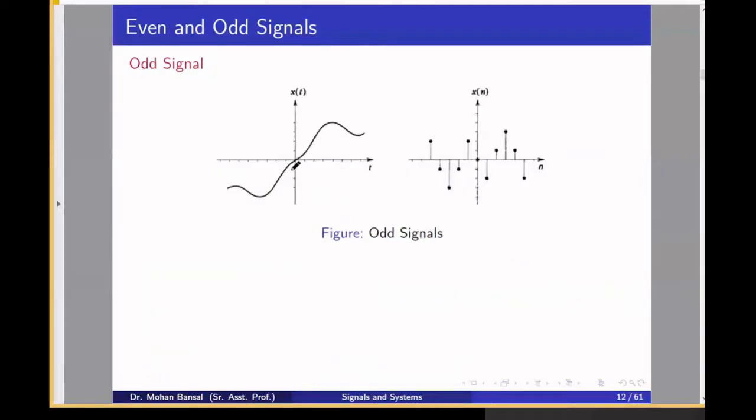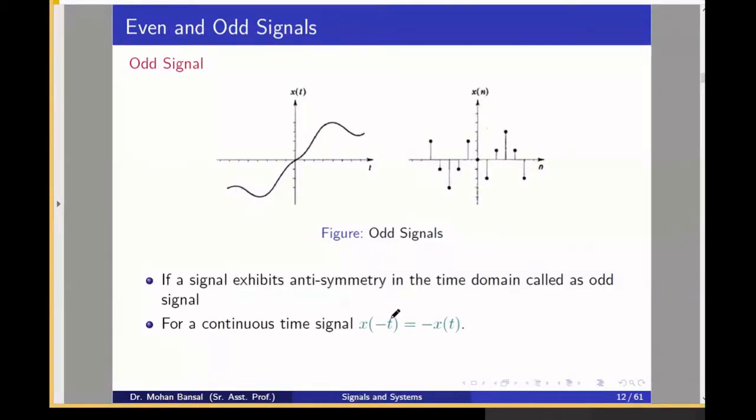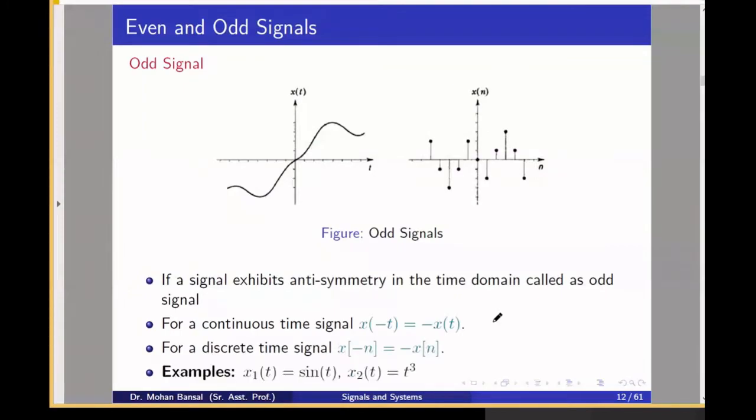Okay. Now come to the odd signal. This signal is anti-symmetric around the origin. Whatever signal we have in the first quadrant, we can see that in the third quadrant. So this signal is defined as x(-t) is equal to minus x(t), or x(-n) is equal to minus x(n). Here are some examples like that: x1(t) is sine t and x2(t) is equal to t cube.